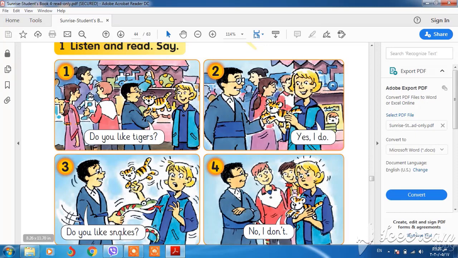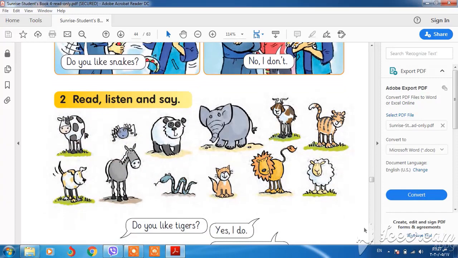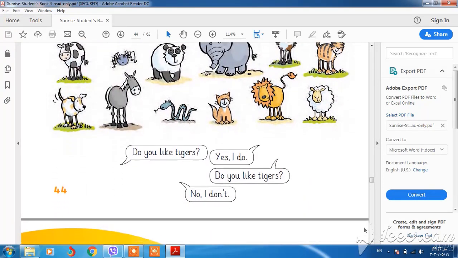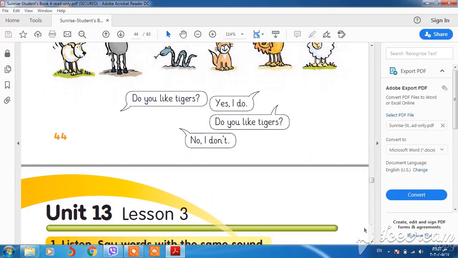Do you like snakes? No, I don't. Looking at these animals: Do you like tigers? Yes I do. Do you like tigers? No I don't.